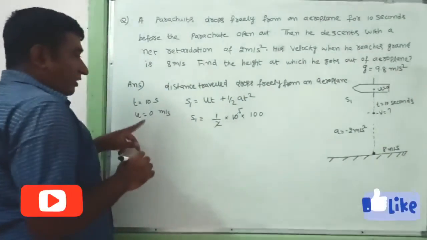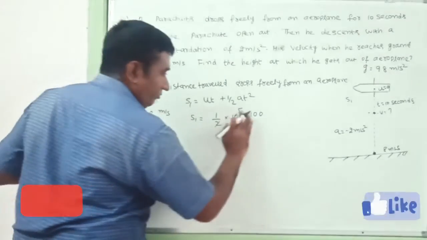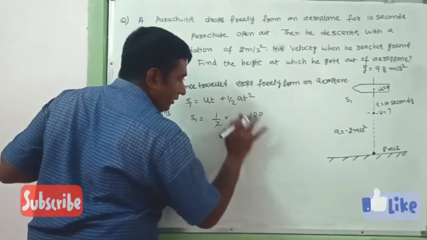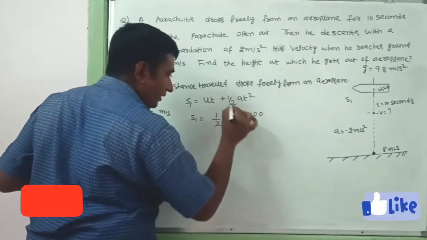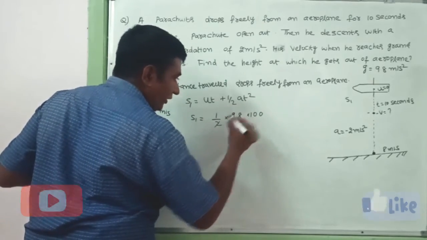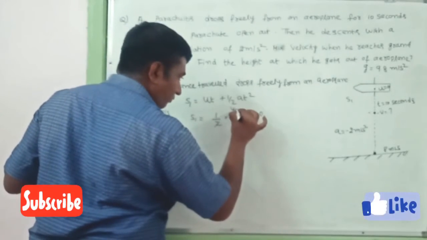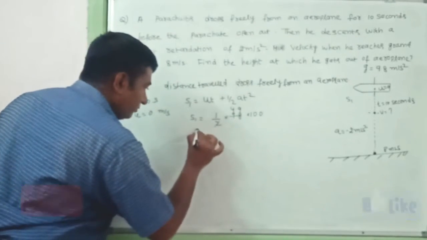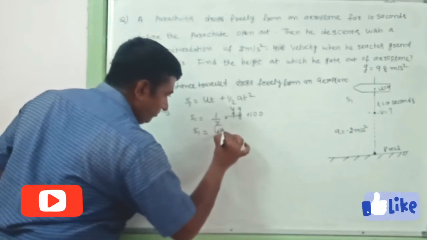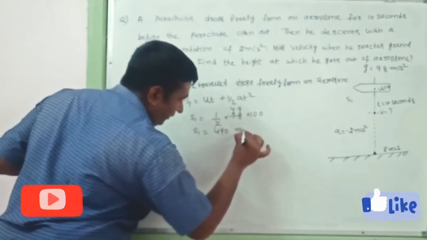If you take 10, then we will not get the exact value. So in this case I take 9.8. With this I get 4.9 into 100, so the distance S1 traveled is 490 meters.